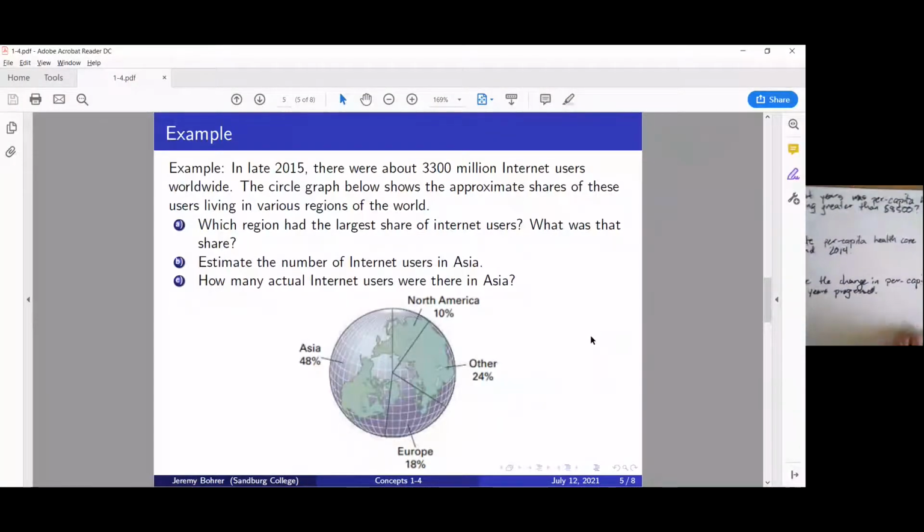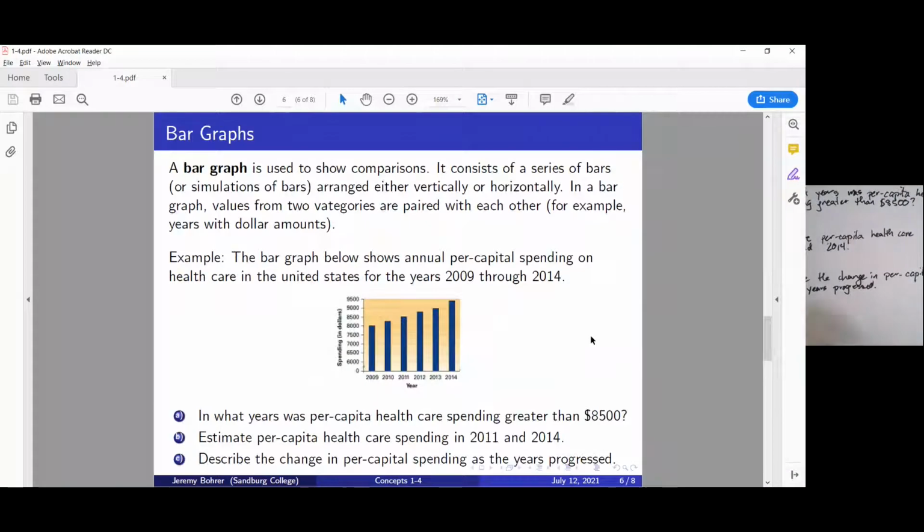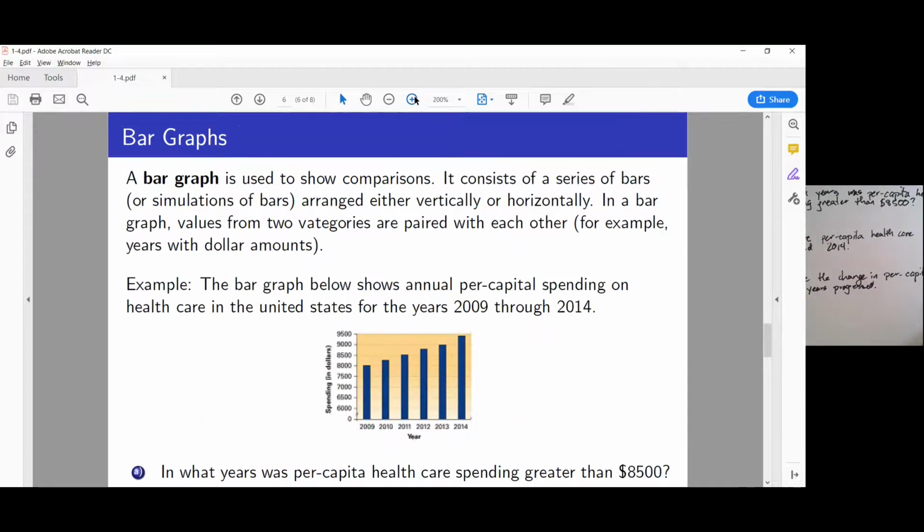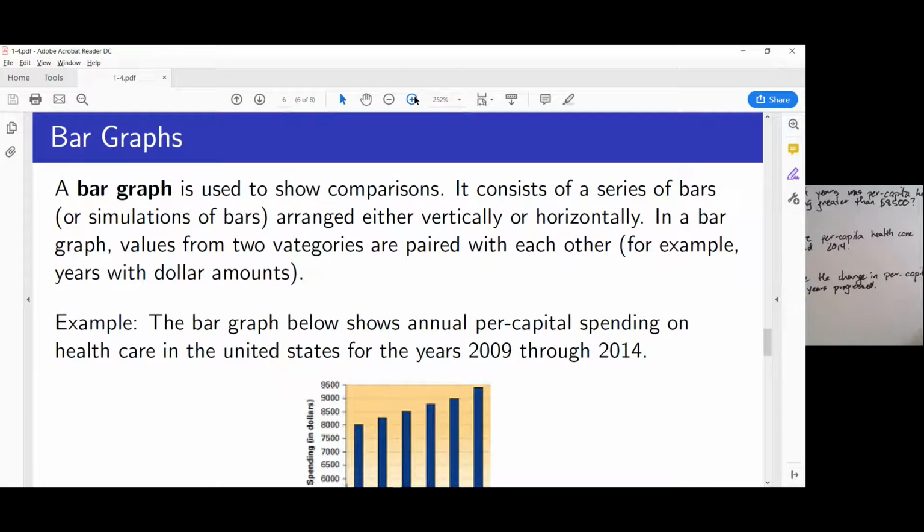In our next example, we're looking at a bar graph. This first question asks us in which years was per capita healthcare spending greater than $8,500? Now, this is a pretty tiny graph, so we'll zoom in a bit.